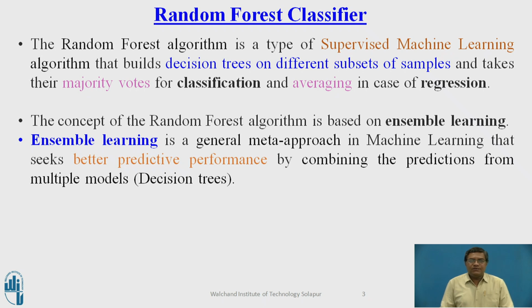This random forest algorithm is a type of supervised machine learning algorithm that builds the decision trees on different subsets of the samples of the given data set and takes the majority voting mechanism for classification and averaging mechanism in case of regression. The concept of the random forest algorithm is based on ensemble learning. Ensemble learning is a general meta approach in machine learning that seeks better predictive performance by combining the predictions from multiple models such as decision trees. Its name is ensemble because here we are combining multiple decision trees and combining the multiple predictions of these decision trees for the better predictive performance of the model.